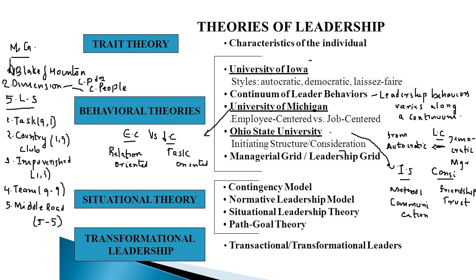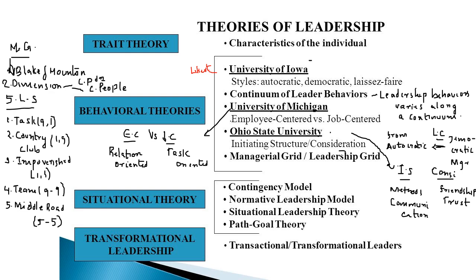First we are going to the University of Iowa study, which was proposed by Lewin. According to it, there are three styles of leadership that we already discussed: the autocratic type of leader, the democratic, and the laissez-faire. A democratic leader is ready to take the opinion of his subordinates. Autocratic means I am the boss, you have to follow. Laissez-faire means he plays a passive role, right?